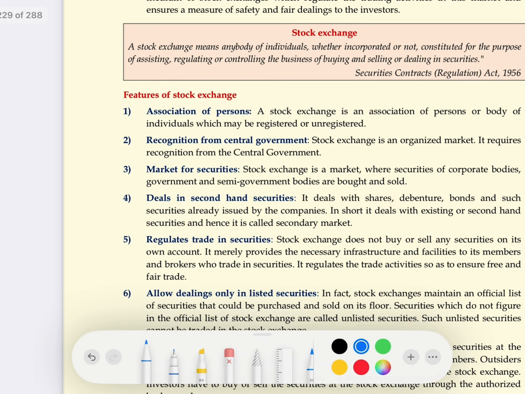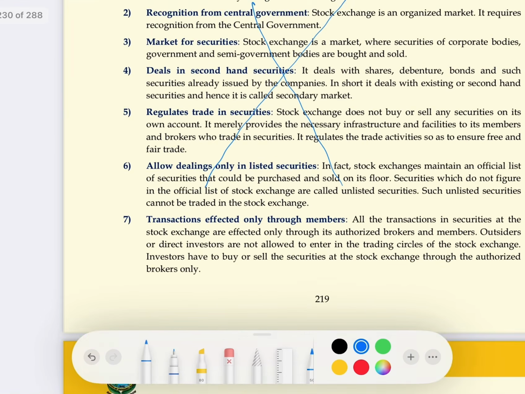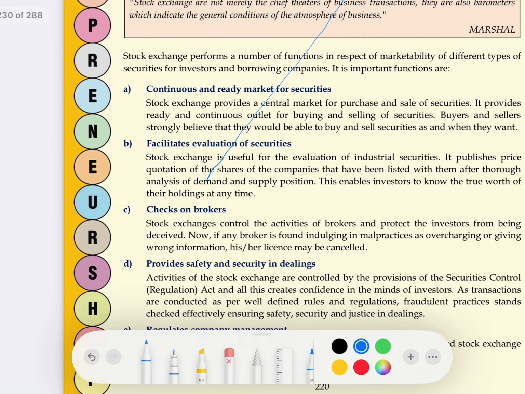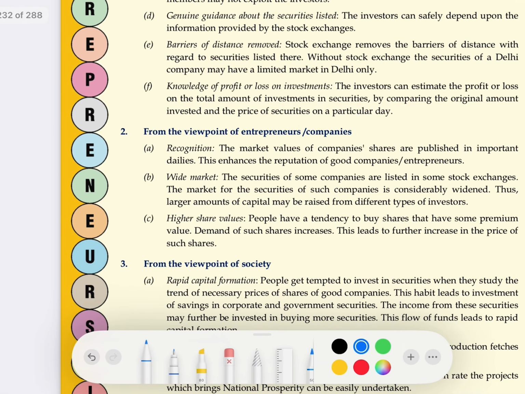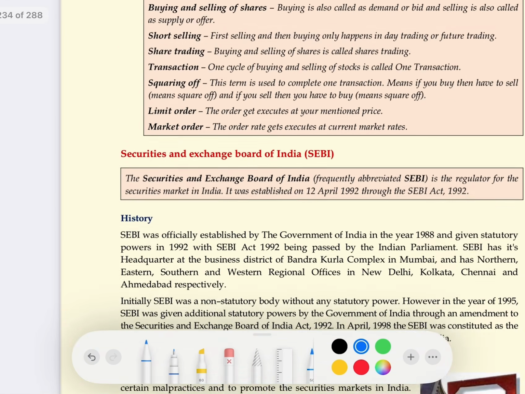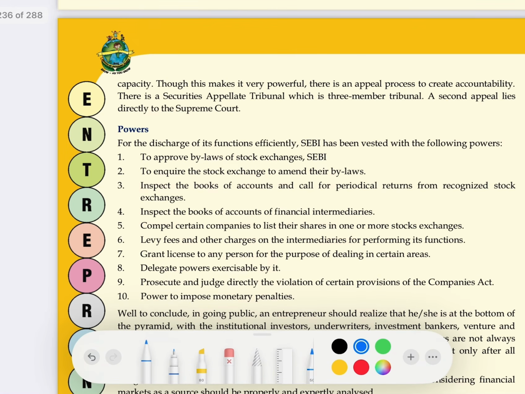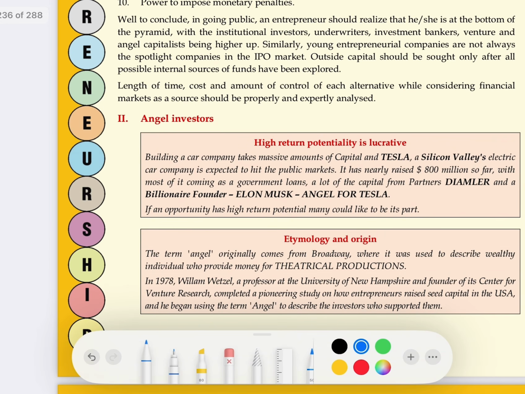Okay, and this topic of features is not in your syllabus. These topics are not in your syllabus for Class 12, sorry. So directly come to the topic of angel investors. SEBI and such things are not in our syllabus. We are talking about the 2025 exam, 25-26 exams. Next topic is angel investors.